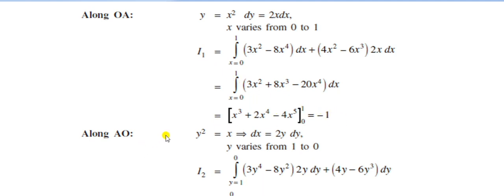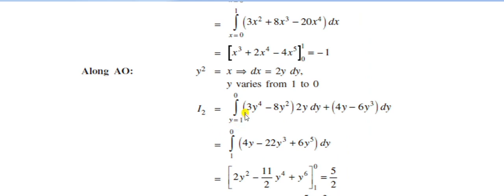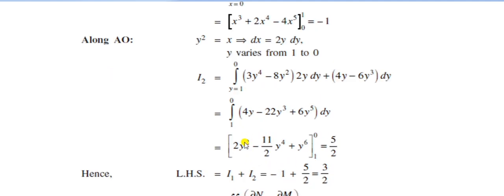Similarly, along AO, which is I2, y² = x, dx = 2y dy, and y varies from 1 to 0. So I2 is the integral for y from 1 to 0 of (3y⁴ − 8y²)·2y dy + (4y − 6y³) dy. Then the integral from 1 to 0 of (4y − 22y³ + 6y⁵) dy. After integration we get 2y² − (11/2)y⁴ + y⁶, and the limits are 1 to 0.